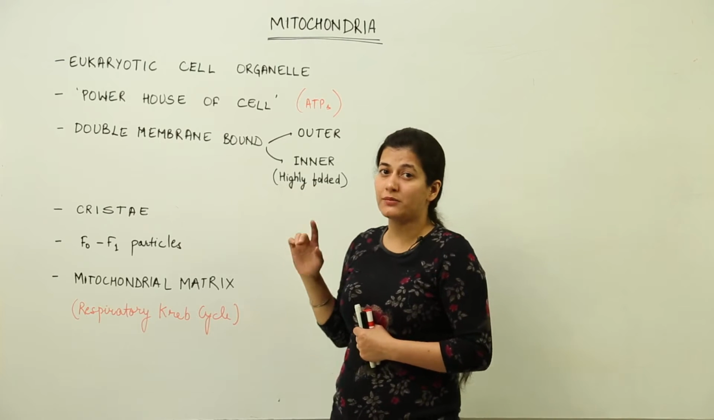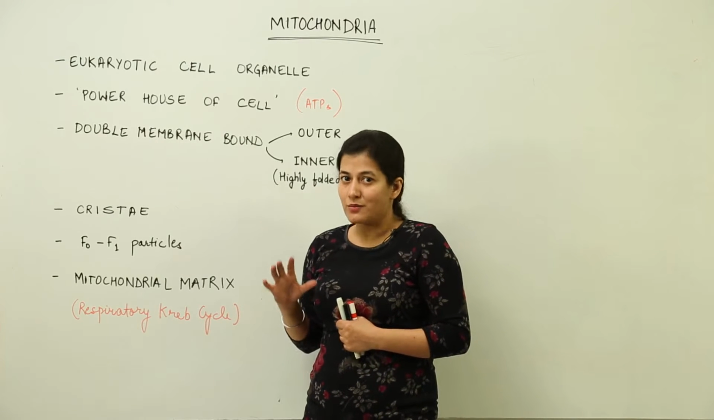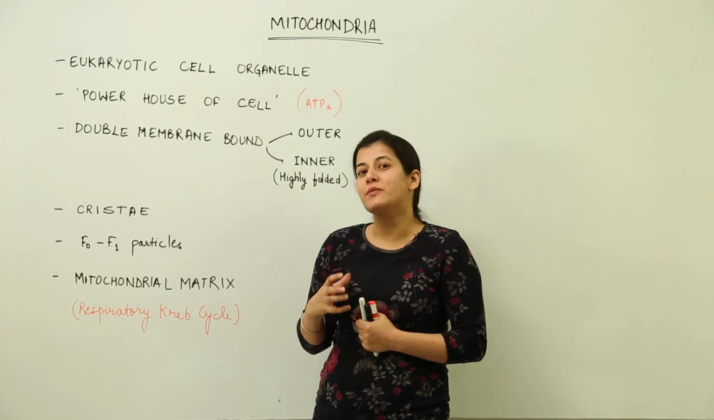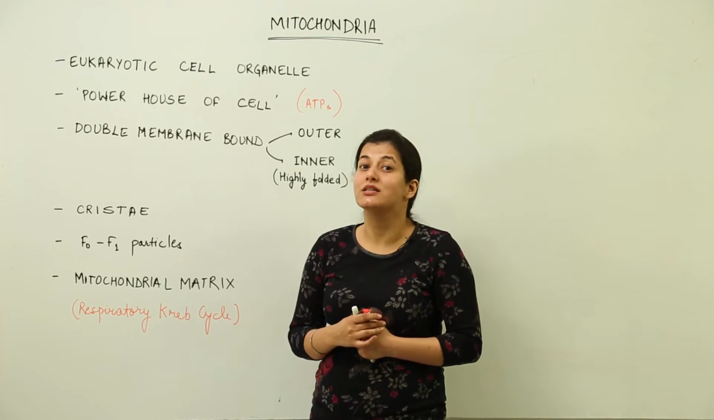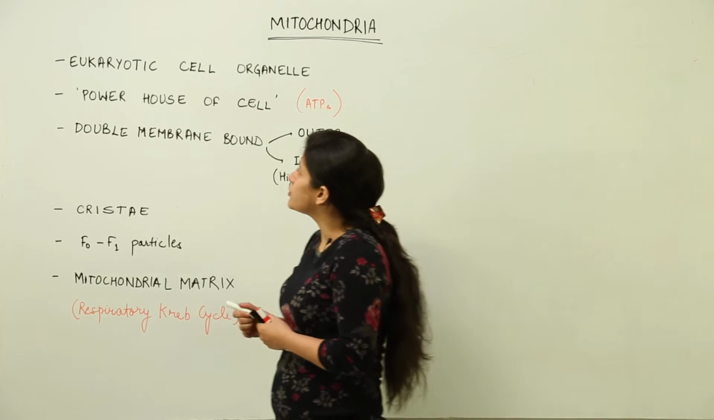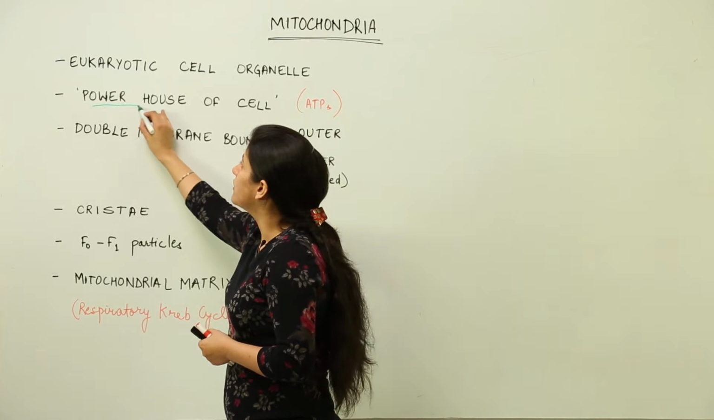You won't find a mitochondria in a bacterial cell because it is a double membrane bound organelle which is to be present only in the case when the cell is eukaryotic. So, mitochondria, most commonly known as powerhouse of cell.